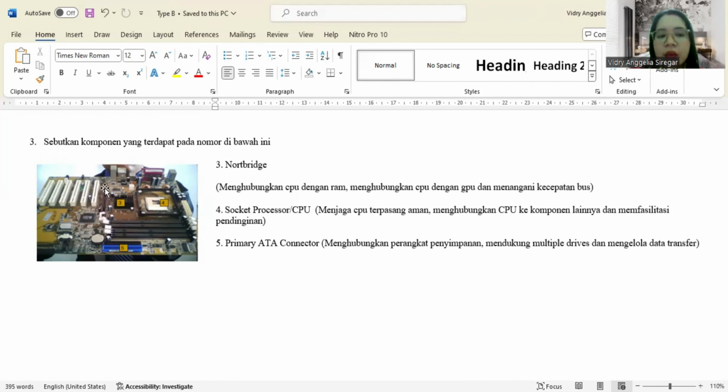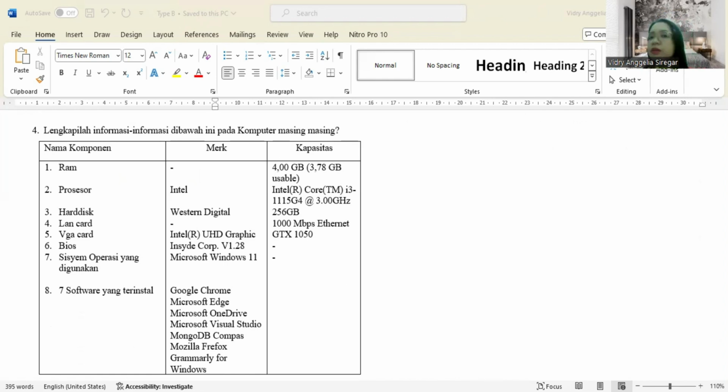Next, question number 4. The following is the information I got from my computer. Component number 1, RAM, has a capacity of 4 gigabytes, and component number 2, processor, with Intel.